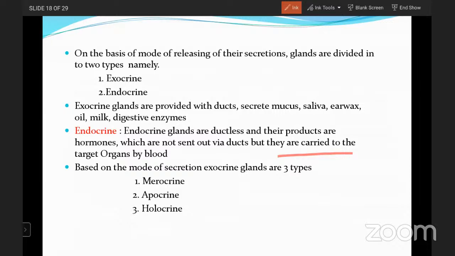Now, based on the mode of secretion, exocrine glands are of three types: merocrine, apocrine, and holocrine. So based on how they are secreting outside, we are grouping them into three types. What are they? Merocrine, apocrine, and holocrine. Let me explain one by one.